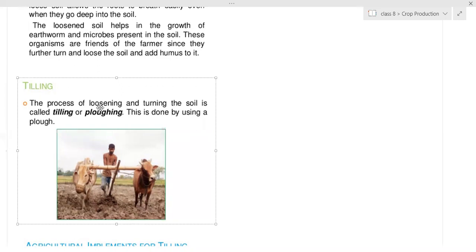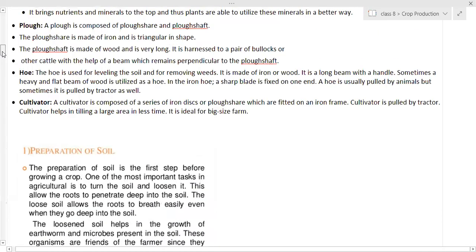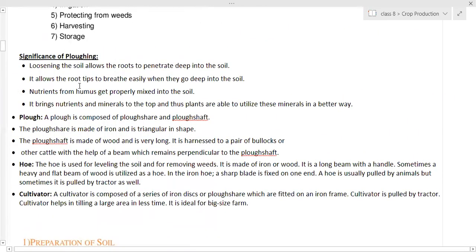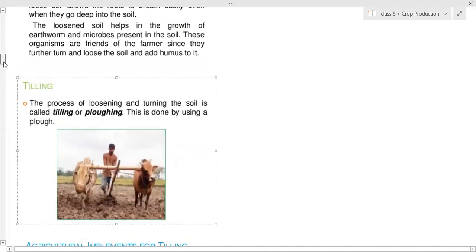Done? Yes, ma'am. Then write down this point: significance of plowing. What is the importance of plowing? Actually, lastly, take the telling. Okay, do this one. Write faster.